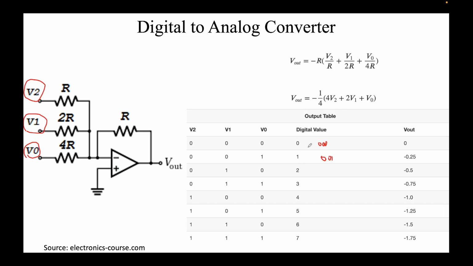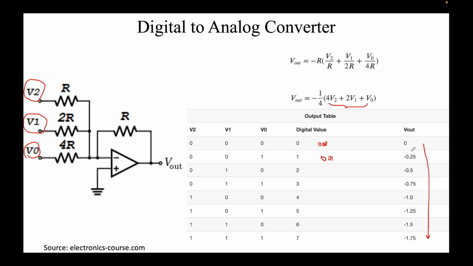This is the digital value, or you can say the decimal value over here. You put these V0, V1, V2 values in this formula and you can get the corresponding Vout. You can see these are the analog values. Now you will argue these are not analog, they have a finite gap of 0.25 volts.